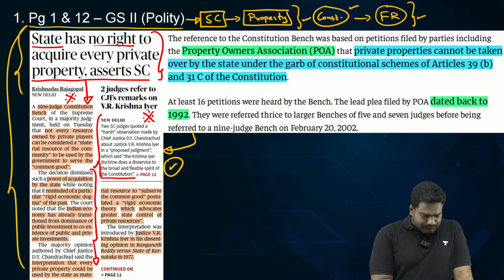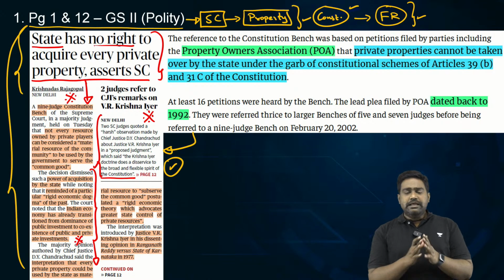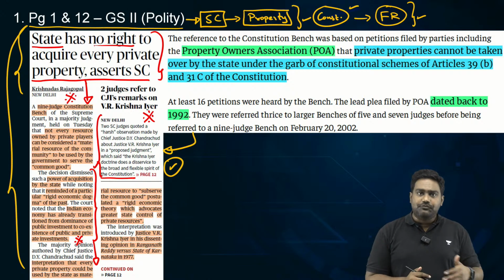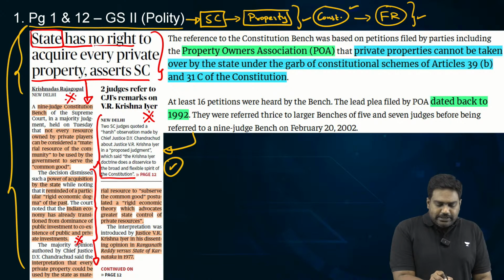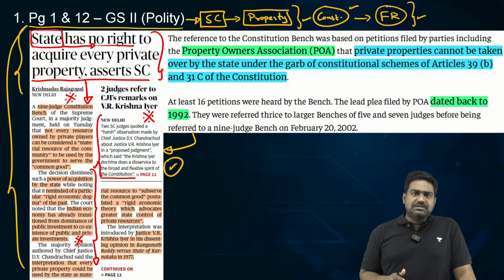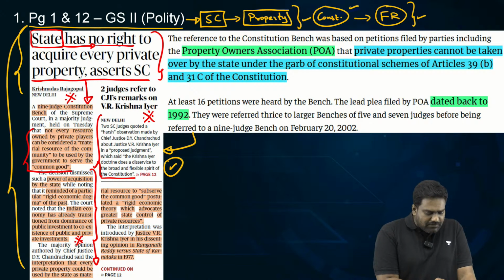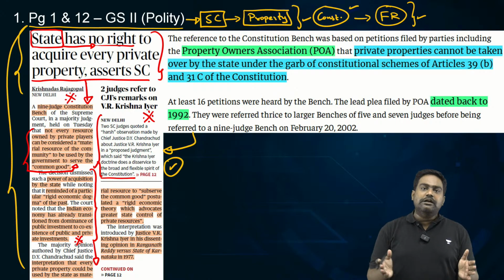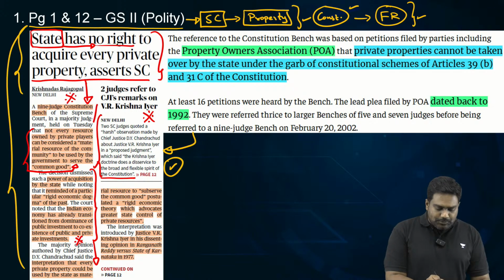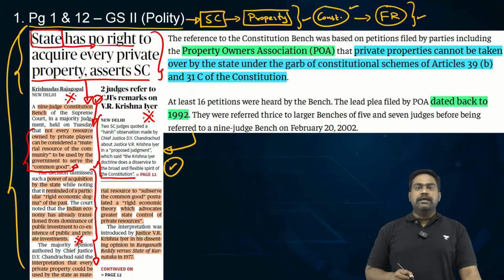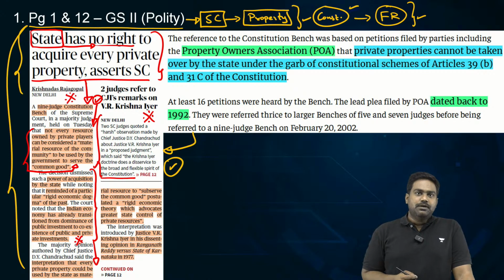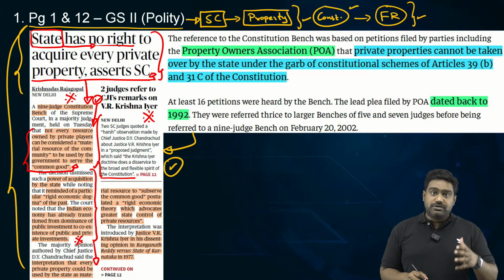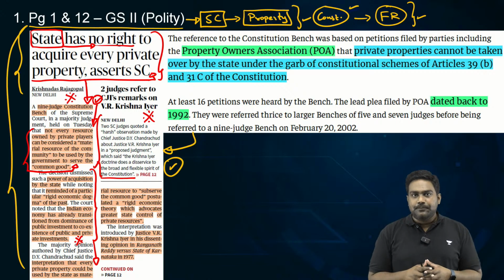So this important judgment clearly lays down that state can't simply go and acquire private property at every instance. Of course, the state will continue to exercise the right for genuine, valid purposes, but it doesn't mean that every private resource is simply presumed to belong to the state for fulfilling a larger public purpose. So this interpretation is a landmark ruling as far as right to property is concerned. It provides additional protection for private ownership of property, and it restricts and limits the acquisition powers of the state.